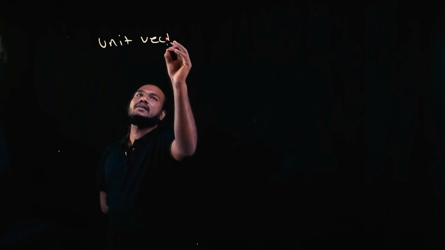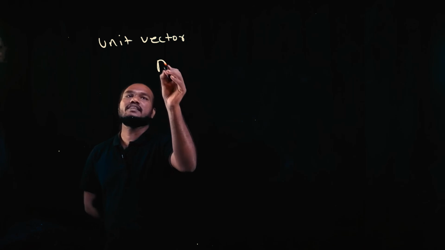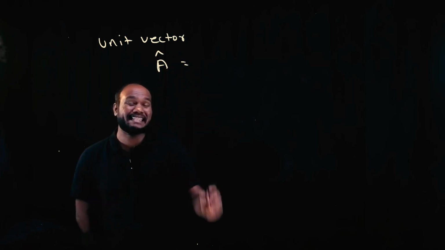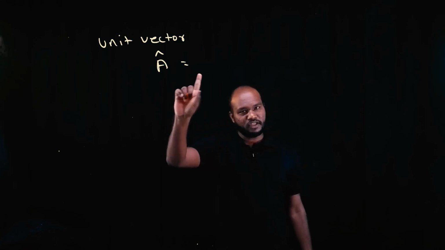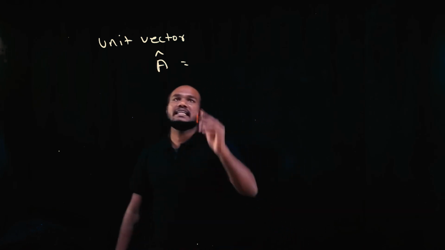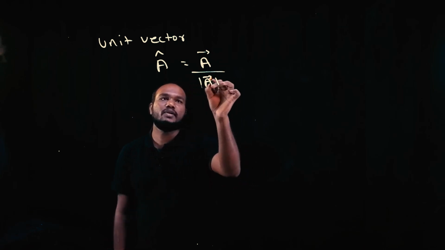Okay, now we'll talk about the unit vector. How to find the unit vector? I told you, if there is a vector, we call it a unit vector when there is always a cap on it. What does this say? It says the magnitude is 1. How to find this? Just find the vector and divide it by its magnitude. This is how you find the unit vector.